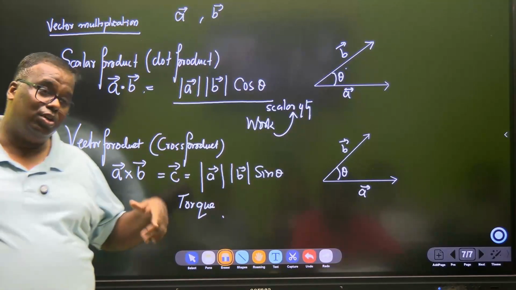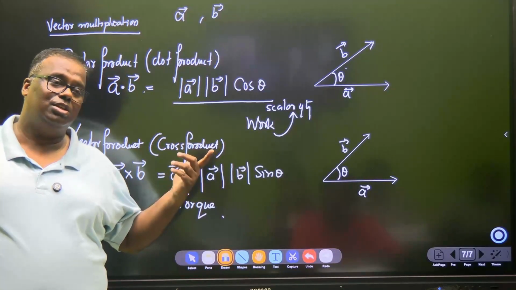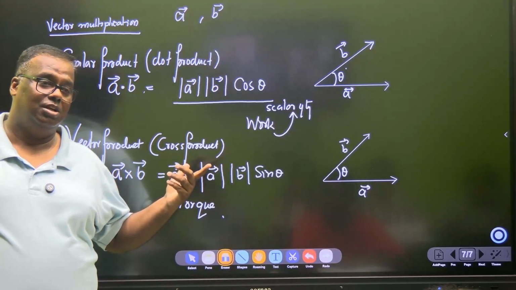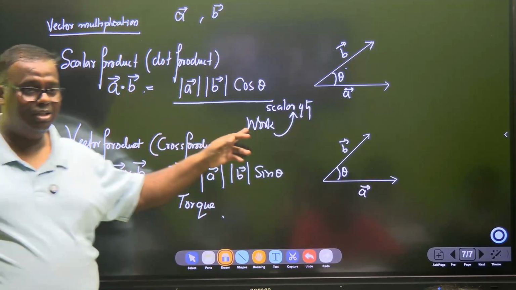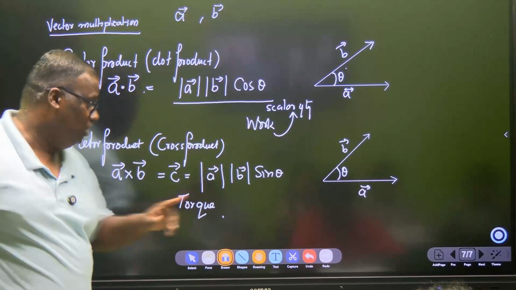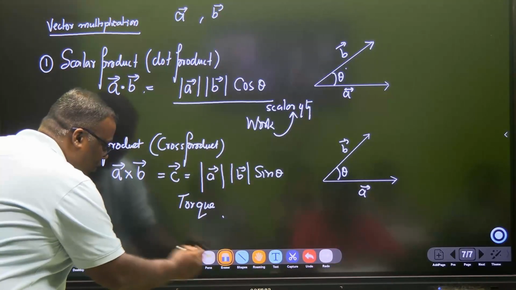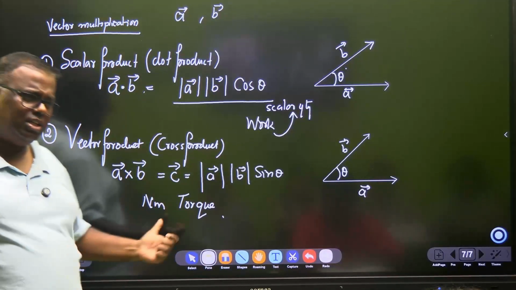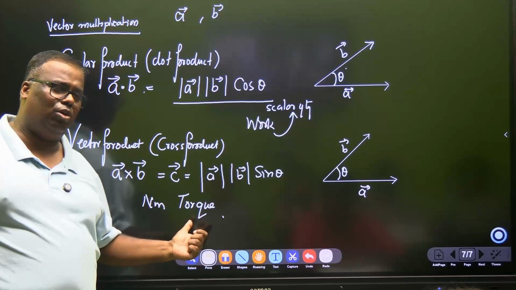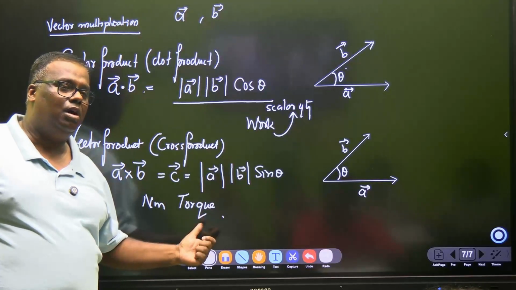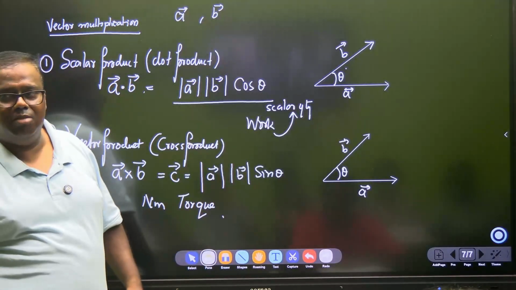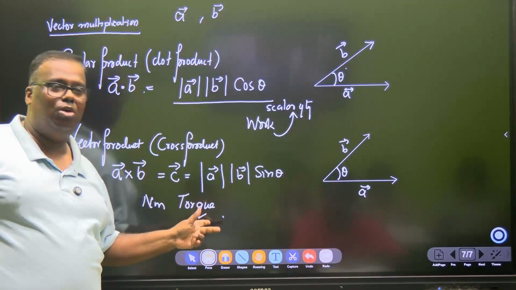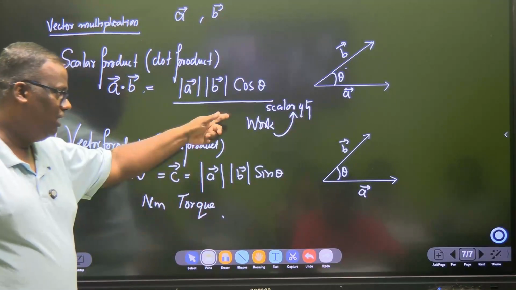What is the unit of force? Newton. What is displacement? Meters. So what is the unit of work? Newton meters? No. Newton meters is the unit for torque. Therefore, when you see a new car ad, you will see the new Honda City 5th generation gives you a power torque of 29 Nm. A rapchick lady will come, but she will say Nm. She doesn't understand what is Nm. Nm is actually Newton meters. It's talking about torque.